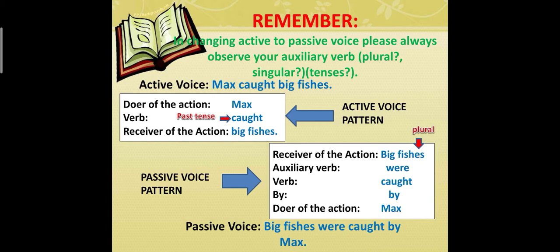So we use were for the big fishes. And the verb in the past participle form is caught. And just add by, preposition by, and the doer of the action, Max. So the sentence, from active voice, Max caught big fishes, became big fishes were caught by Max in passive voice.